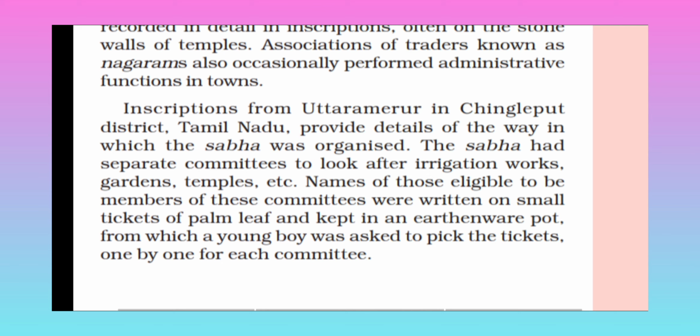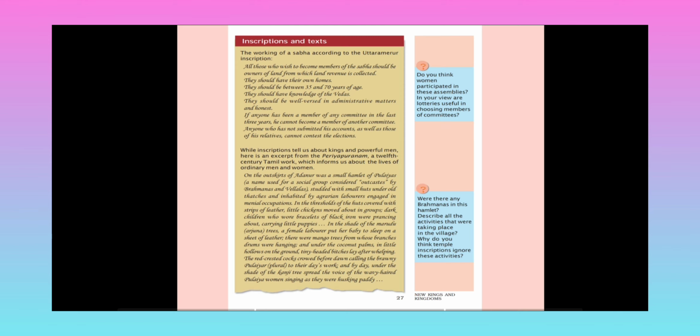For this, the people wrote small tickets, small chits, and kept them in an earthen pot, and they had to choose randomly, and on that basis the people took decisions or did the work.